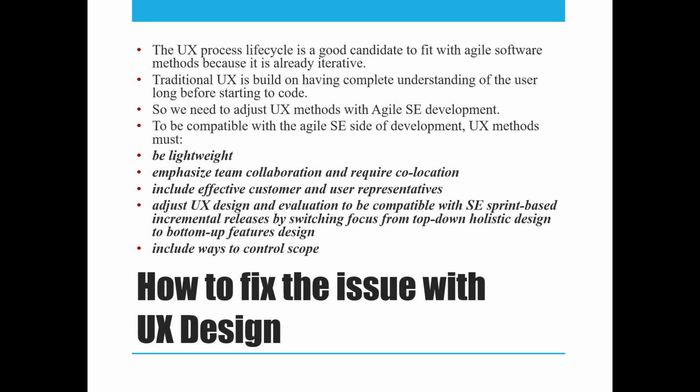So there is a need where your UX team and your software engineering team work hand in hand to make sure that along with the functionality, even the design is done properly and it meets all the expectation of the user. So usability is done properly and user has a better user experience while working on that. So we need to make a kind of a technique where your agile software engineering method along with the UX method go hand in hand.